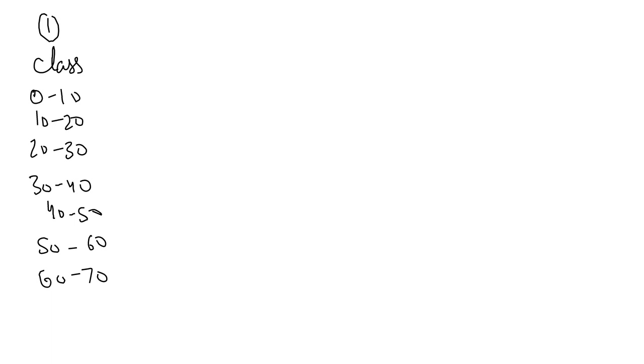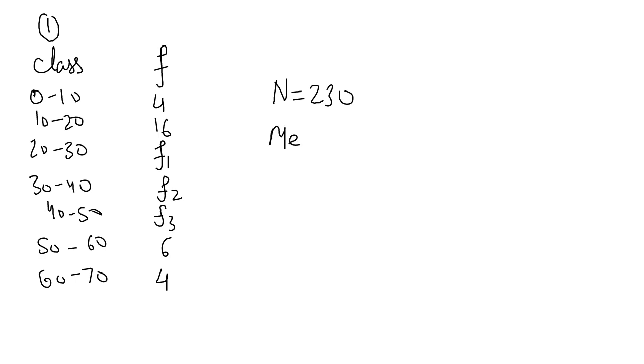Frequencies are 4, 16, then F1, F2, F3, 3 frequencies are missing, next values are 6, then 4. And what is given? Total frequency, or capital N, is given 230. Median is given 33.5, and mode is given 34.